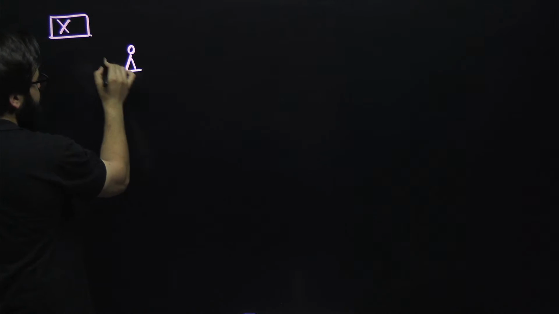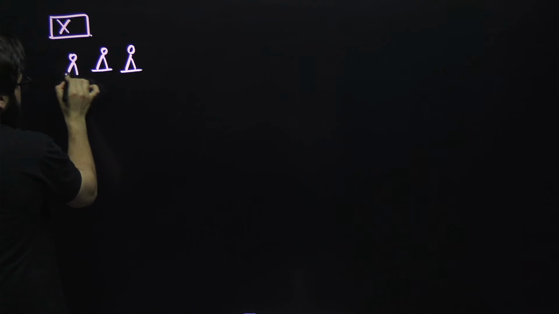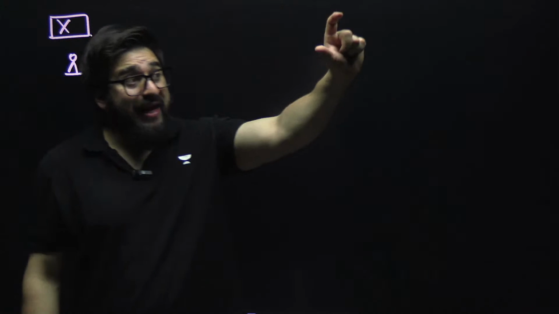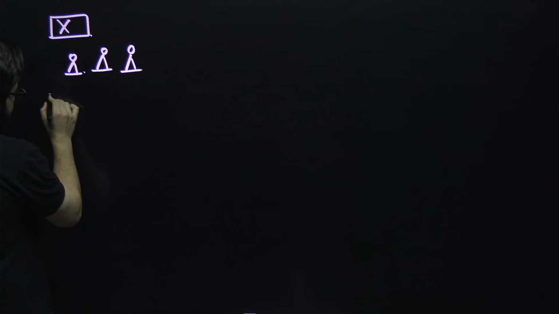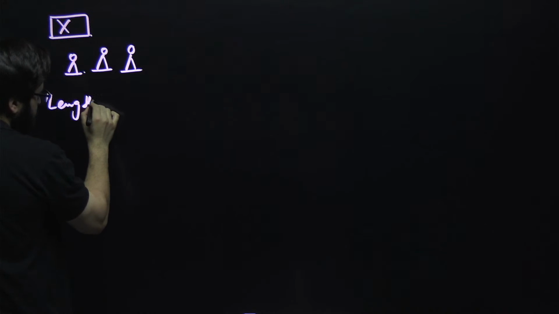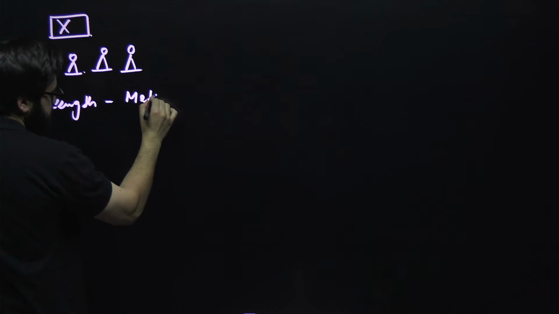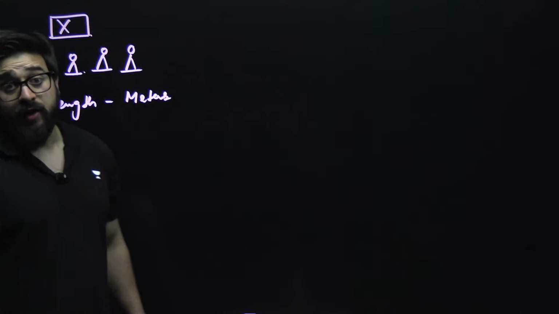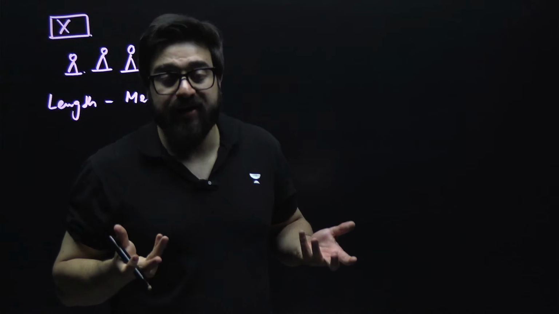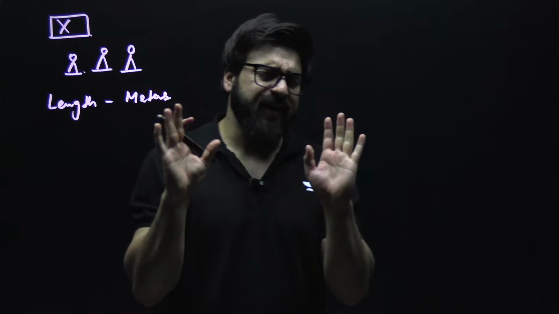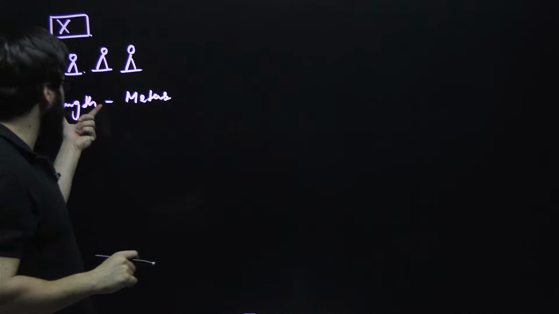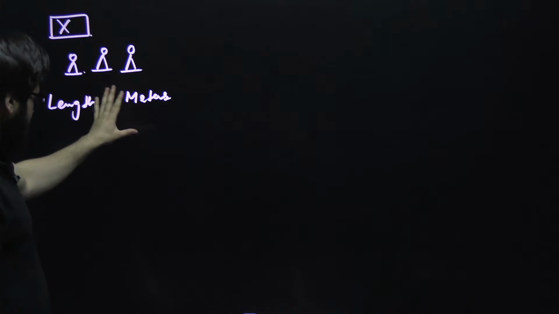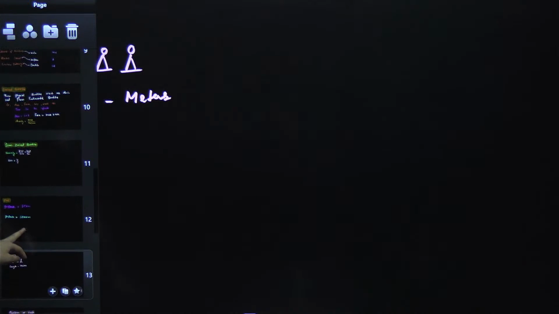And in this X country, there were different people. Now, they basically made a system over there. What kind of system, sir? They said, we will measure the length in meters. They said, we will not measure the length in foot. We can measure the length in foot also, centimeter also. But they said, we'll keep a common unit. We'll keep a common thing over here, that is what we call meters. We will measure the length in meters.